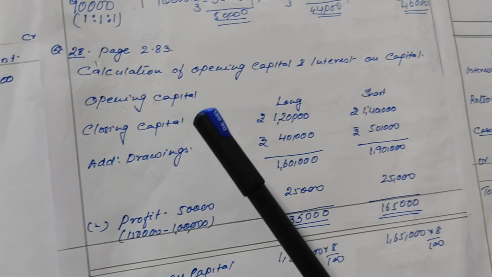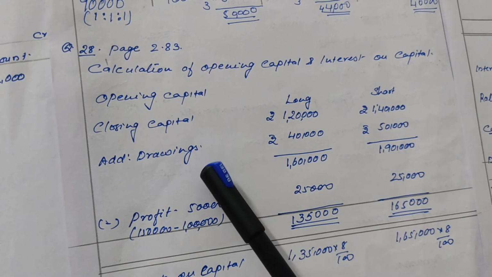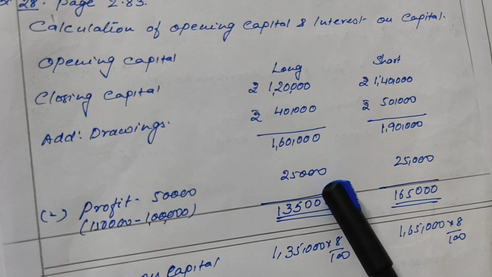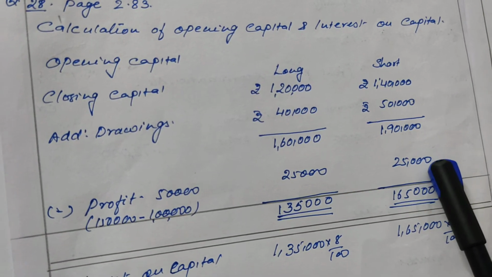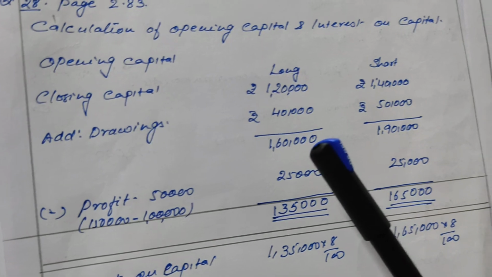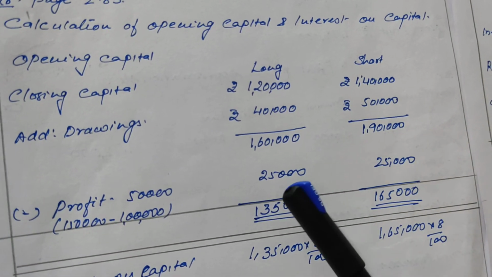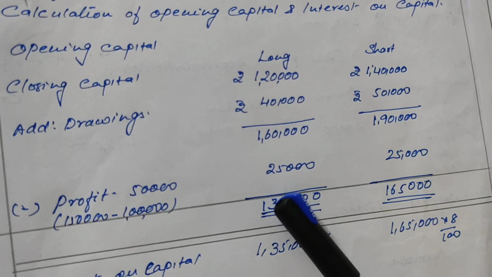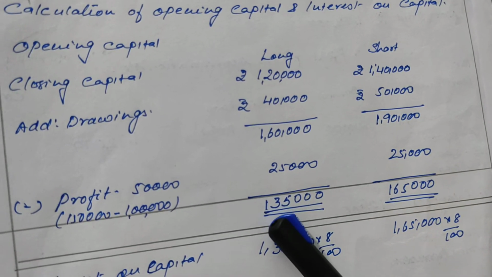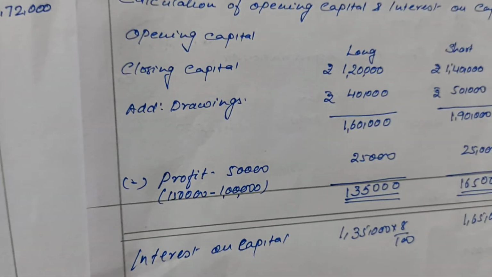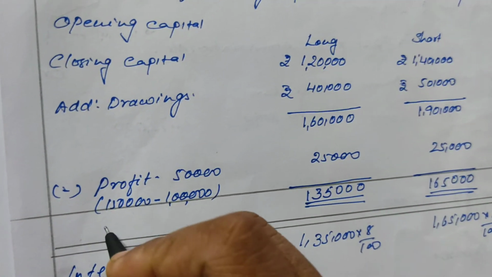Okay. Your formula: closing capital plus drawings less profit. So, after adding drawings we got 1,60,000 and 1,90,000. Then we have to deduct the profit. After deducting the profit, the opening capital we got is 1,35,000 and 1,65,000.